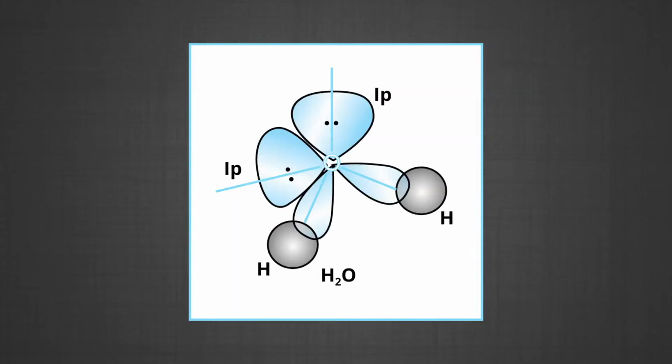In case of water molecule, the 4 oxygen orbitals, 1 2s and 3 2p, undergo sp3 hybridization, forming 4 sp3 hybrid orbitals, out of which 2 contain 1 electron each and the other 2 contain a pair of electrons.